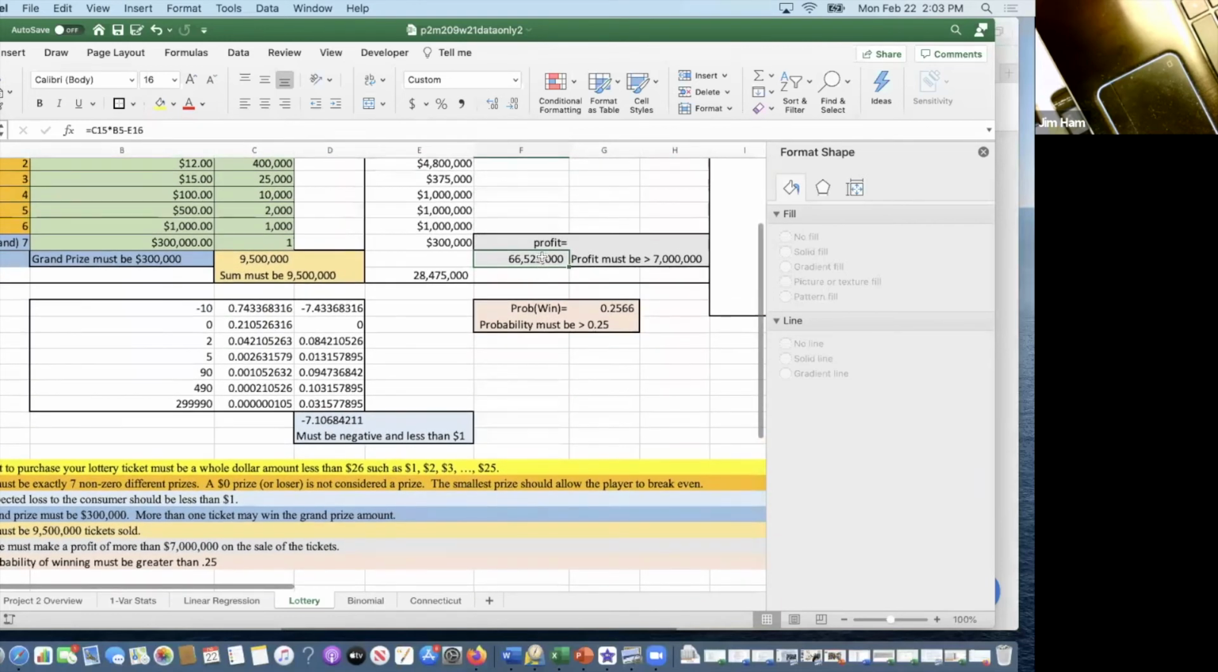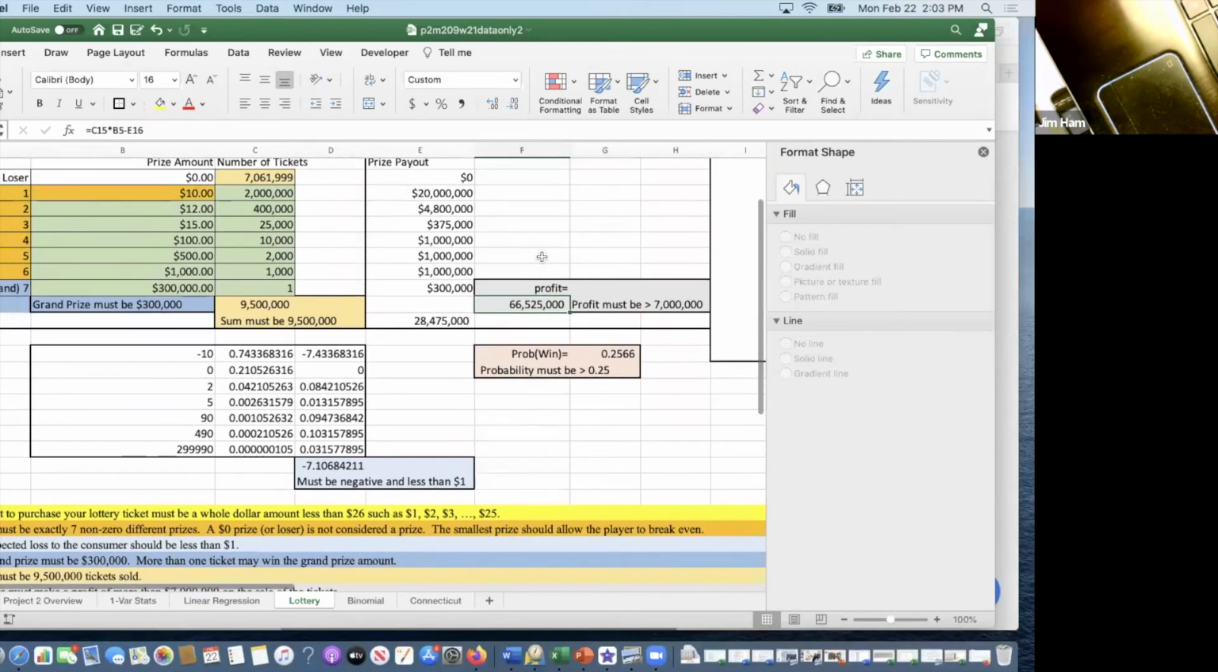Now, this number is okay because it's more than 7 million, but I think you'll find that if you want to meet all the other conditions of the problem, you're going to have to lower the profit a little bit. Well, one way we can lower the profit is to create more winners. So let me change this 2 million to 3 million.